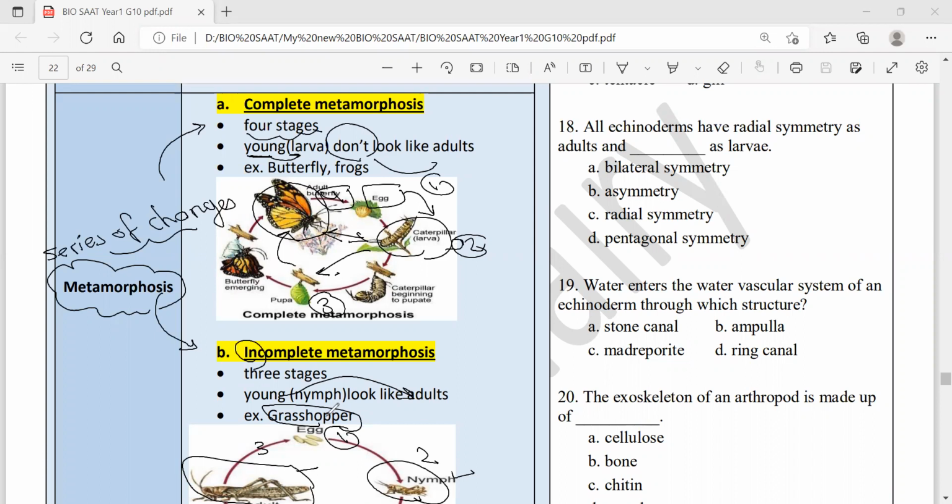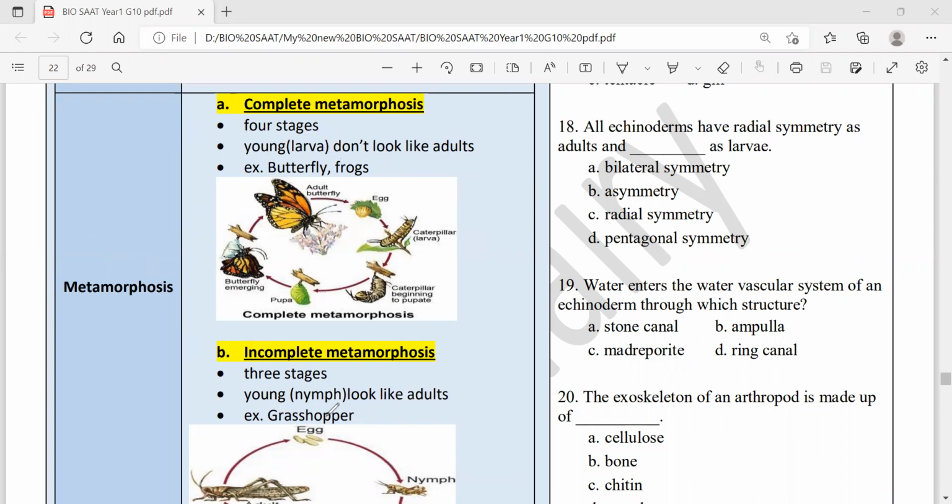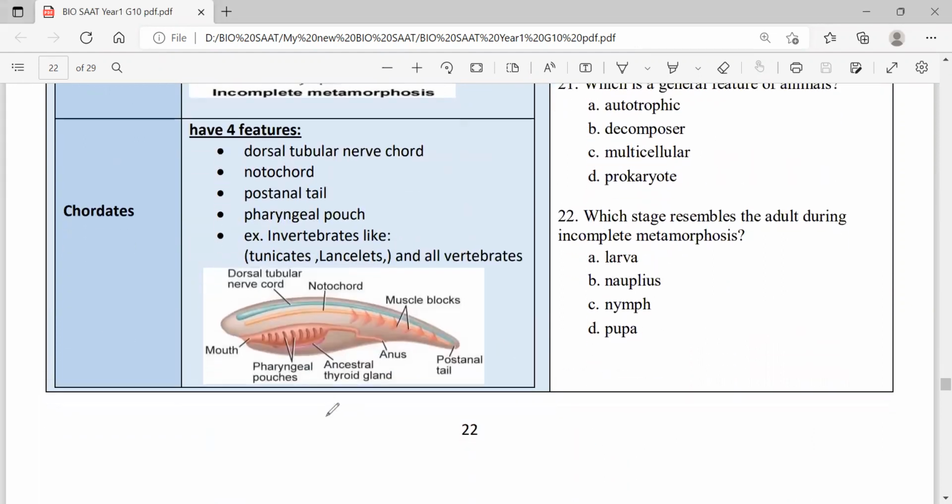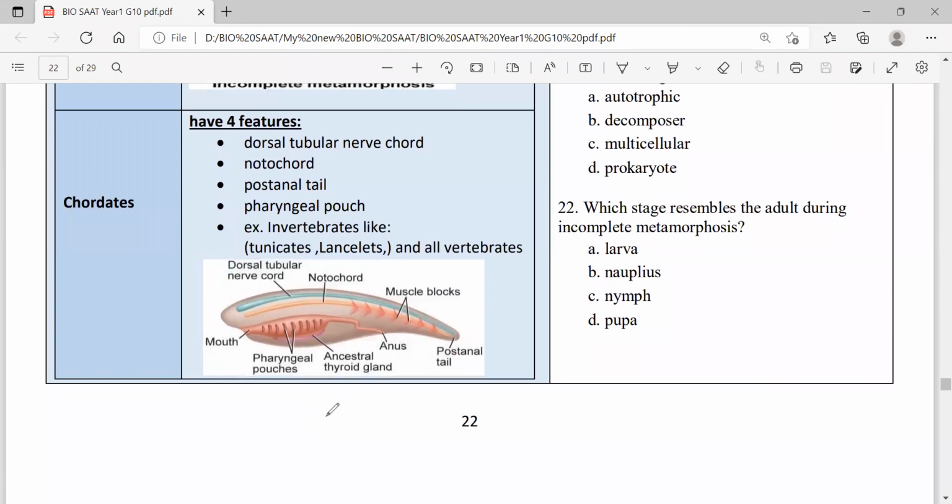And now, let's go over another feature. As I told you in the very beginning, the invertebrates are actually 2 groups.